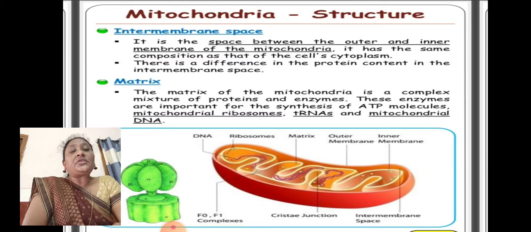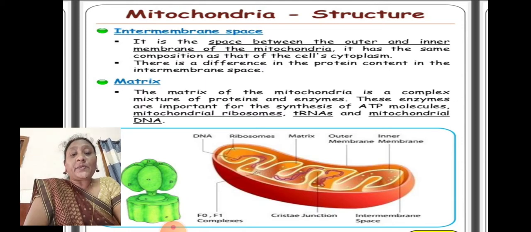These enzymes are chemical substances important for the synthesis of ATP molecules. The matrix also contains mitochondrial ribosomes, tRNA (transfer ribonucleic acid) and mitochondrial DNA. The matrix consists of all these components.